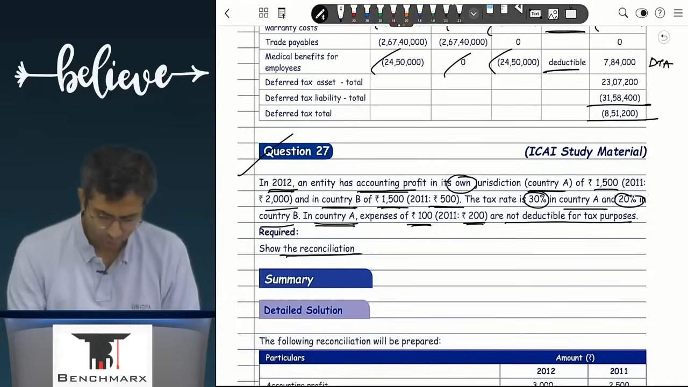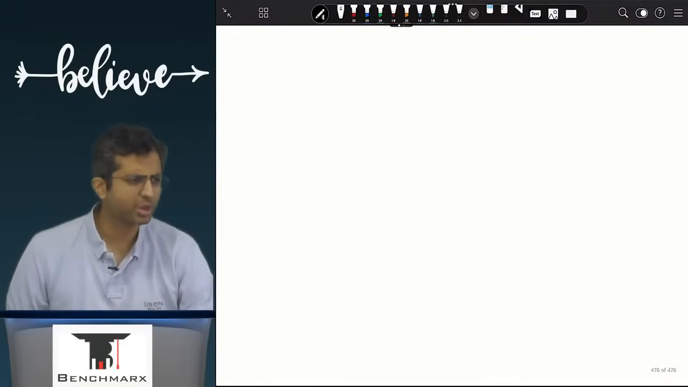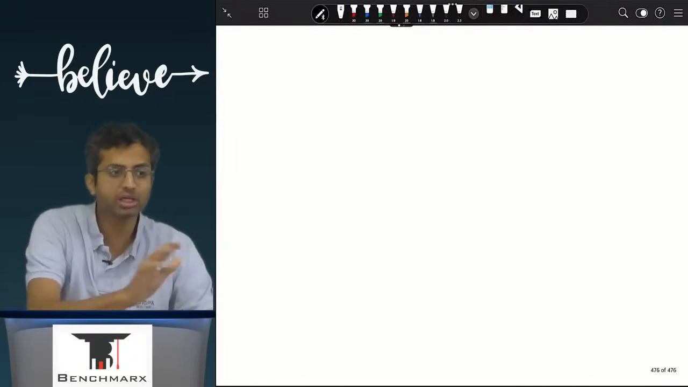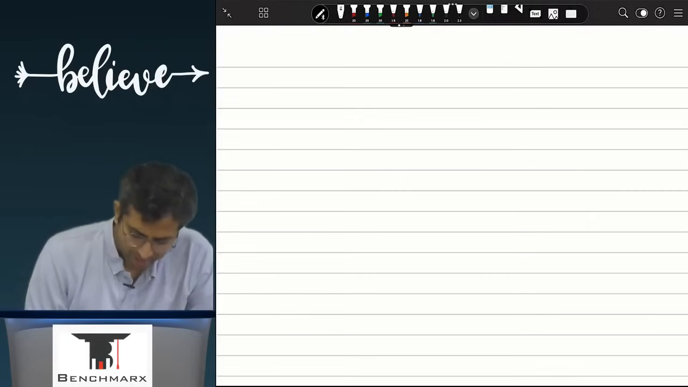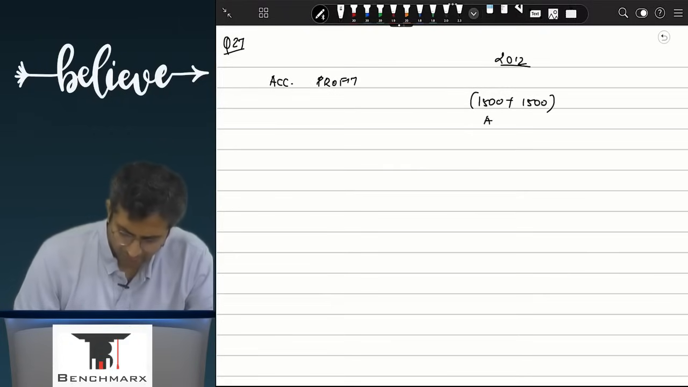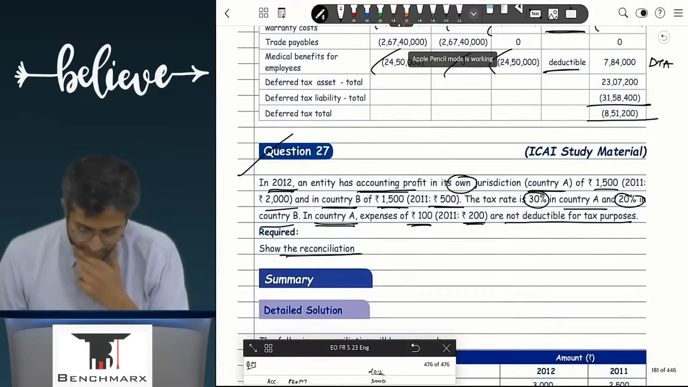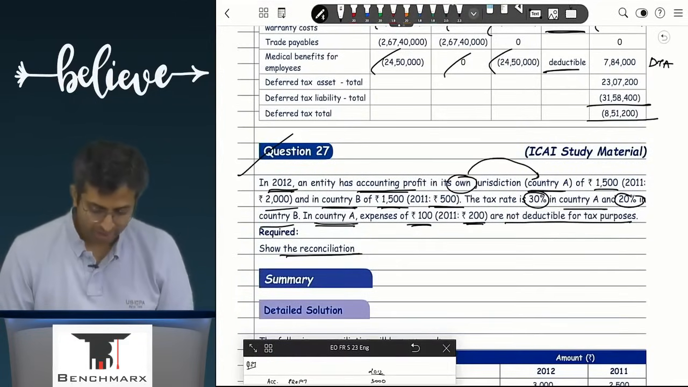Now, when I say show the reconciliation, what is happening? Let us say I look at 2 different years. First is 2012. What is the total profit appearing in the books of the company as a whole? Whether it is country A or country B, what difference does it make? What is the profit? If I look at question number 27, what is the accounting profit? In 2012, this is 1500 from country A, another 1500 from country B, but adding it all up, 3000.